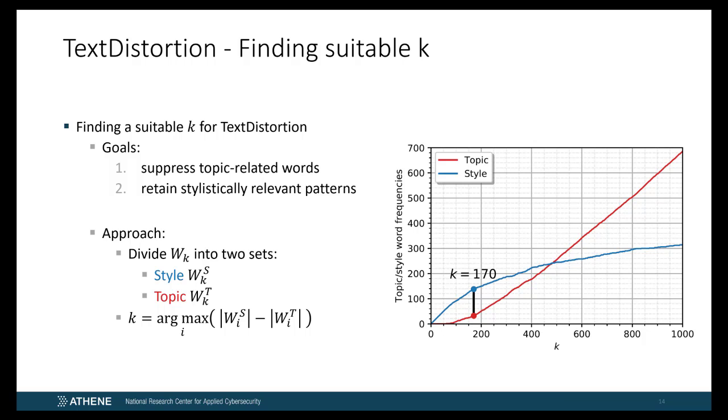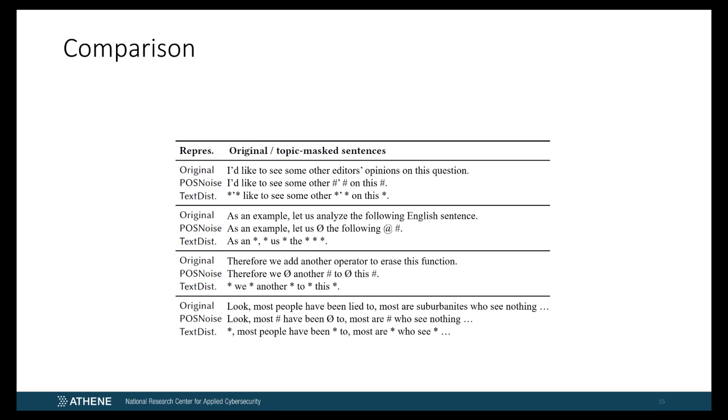Based on this value, we examine the extent to which the 2 topic mask representations generated by POSNoise and text distortion differ from each other. Let us first compare the outputs for several example sentences taken from the documents in our test corpora, listed here in the table. As can be seen, both approaches mask topic-related words. However, in contrast to text distortion, our approach retains a greater number of style-related patterns, including contractions such as "I'd", multi-word expressions such as "an example", or sentence openers such as "therefore". In contrast, there are also a few words that are retained by text distortion, which are considered topic influenced by POSNoise, and thus are masked, such as the word "people".